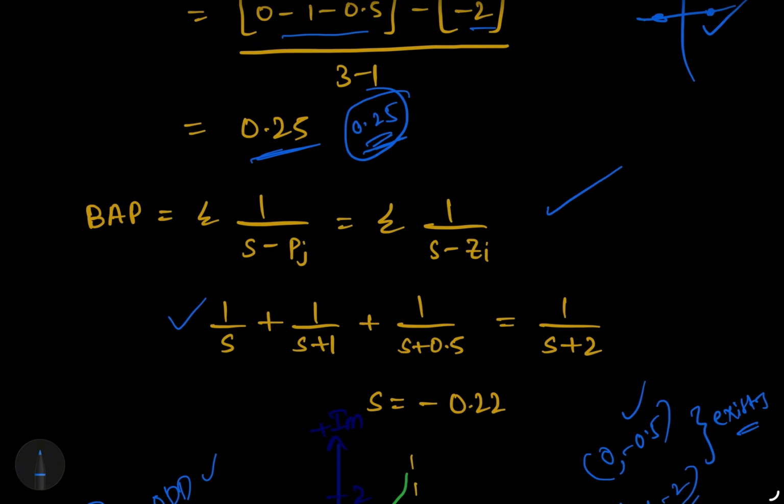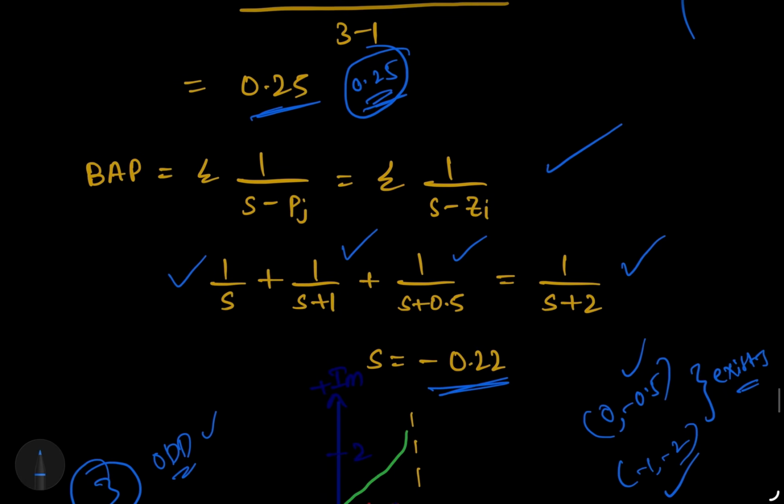So this is the formula: 1/(s+1) + 1/(s+1) + 1/(s+1) + 1/(s+0.5) equal to 1/(s+2). That means sum of 1/(s minus poles) equals sum of 1/(s minus zeros). So when you solve this, we get s equal to -0.22. This is called the breakaway point.